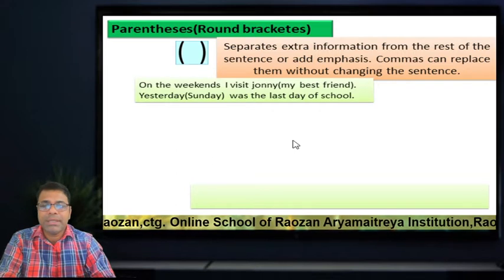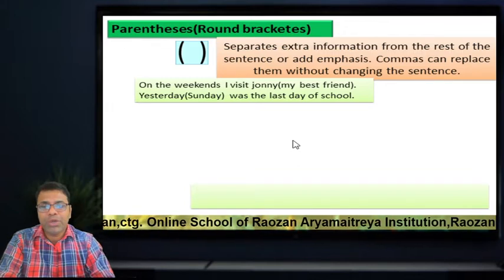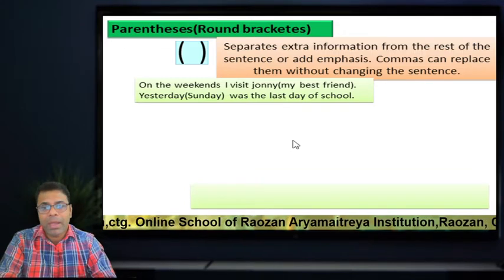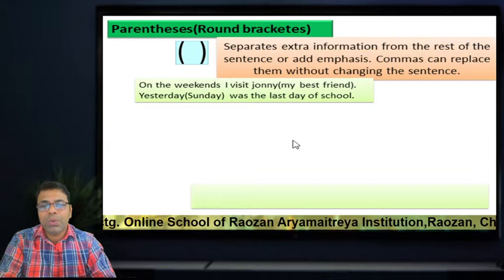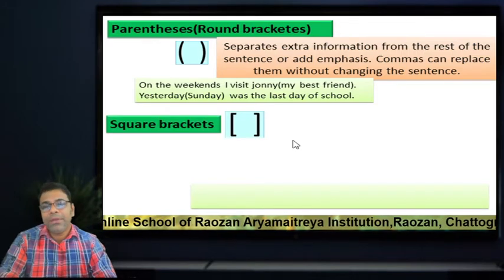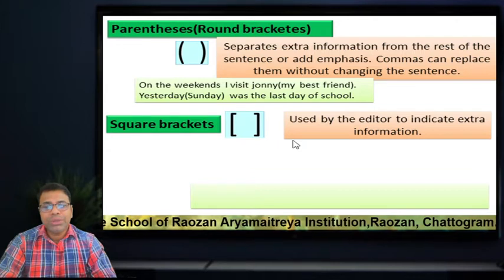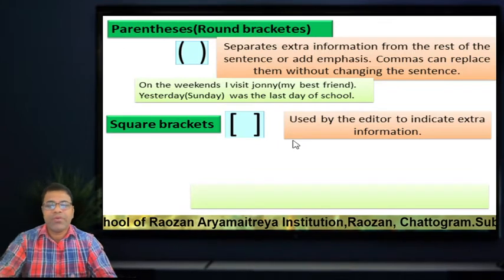Look at the sentences. On the weekends I visit Johnny (Johnny means my best friend). Yesterday (you see, Sunday) was the last day of school. Then square brackets are used by the editor to indicate extra information.